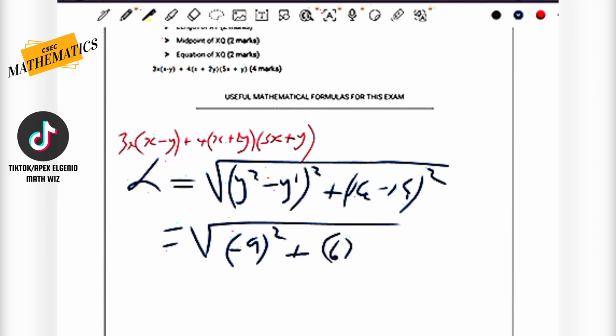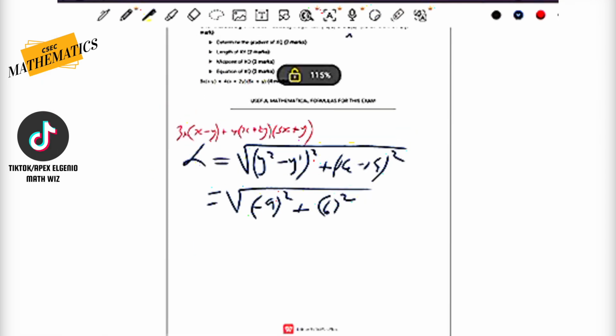6 squared. Now, here's the part where a student with limited or no knowledge makes a critical, heartbreaking mistake: they type minus 9 on the calculator and the calculator tells them it's negative 81. Remember, ladies and gentlemen, boys and girls, and all of you across the Caribbean, whenever you square any number, whether you're using your calculator or not, it's going to be a positive outcome.